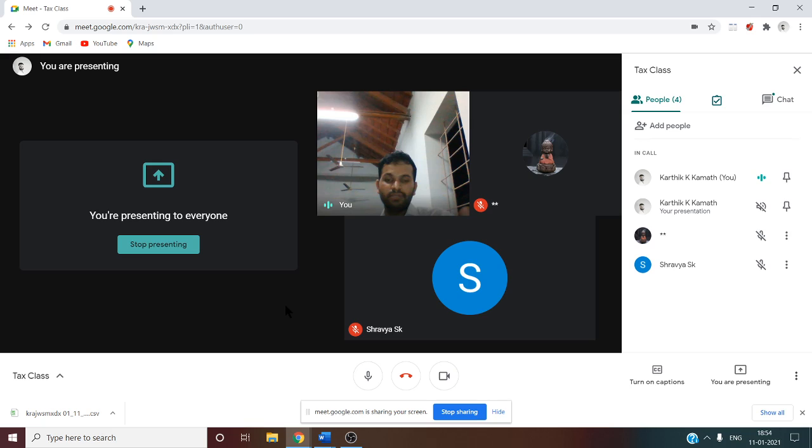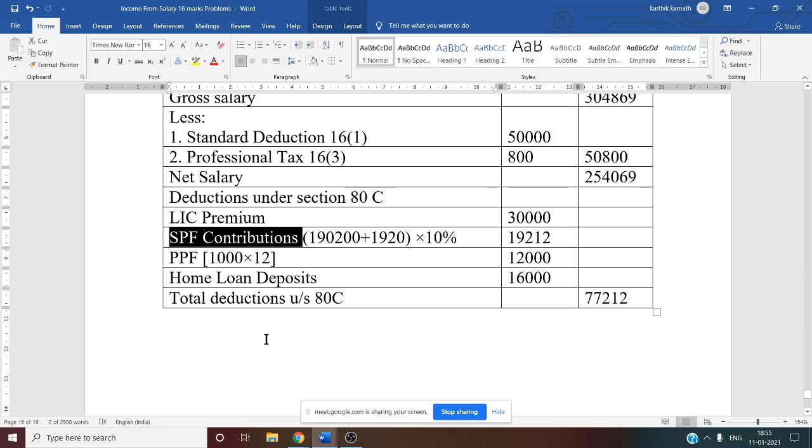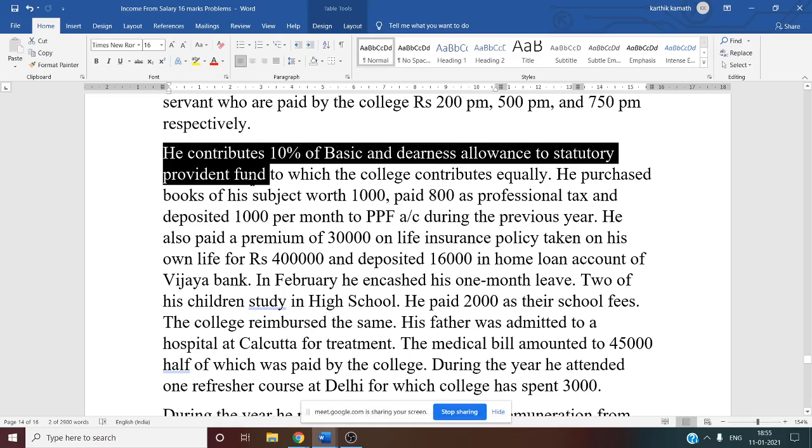Next, SPF contribution. Statutory Provident Fund contribution by the employee only is eligible. Employer is not eligible. Employee only. So what is the rule now? What have they given in the question? He contributes, that means Avatar Ghosh is contributing 10% of the basic and dearness allowance to the statutory provident fund. So dearness allowance we know is 160 per month. But if you see the format, we have done it for 1 year.